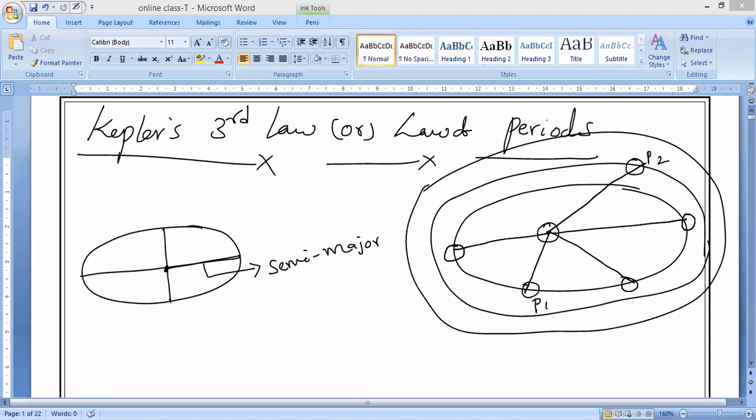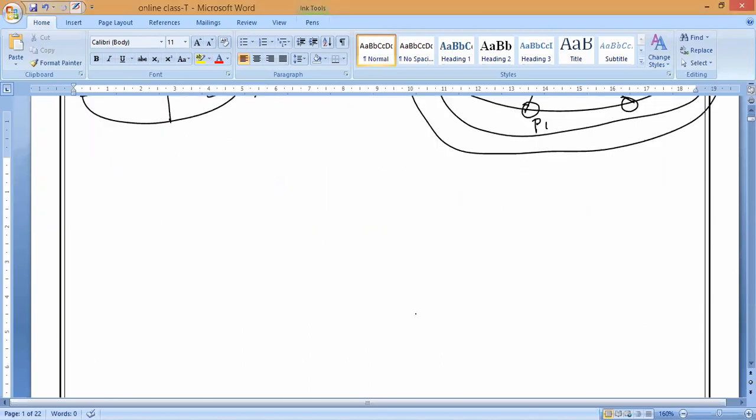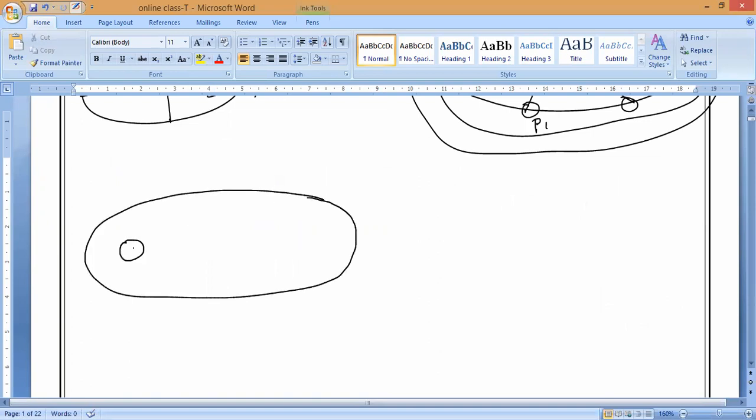Why is it not constant? Because the orbit is elliptical, not a perfect circle. This is the Sun. When the planet is here, this is the distance. What is this imaginary line called?